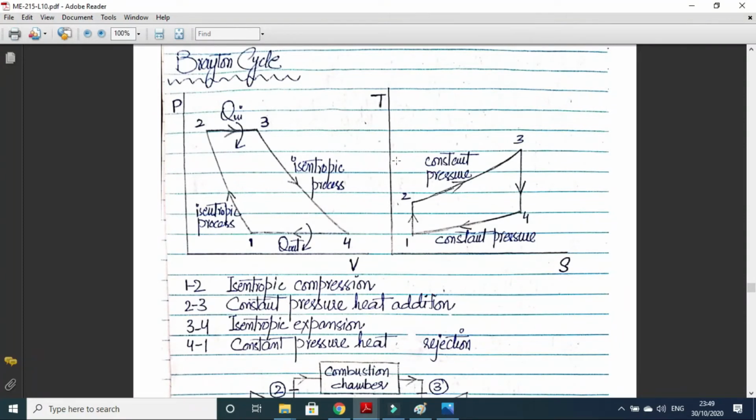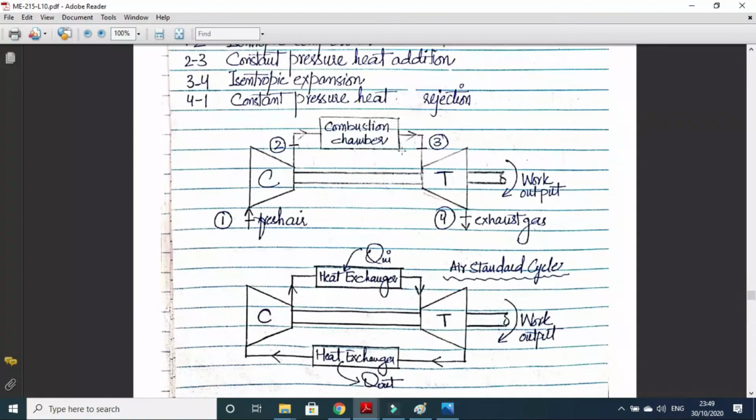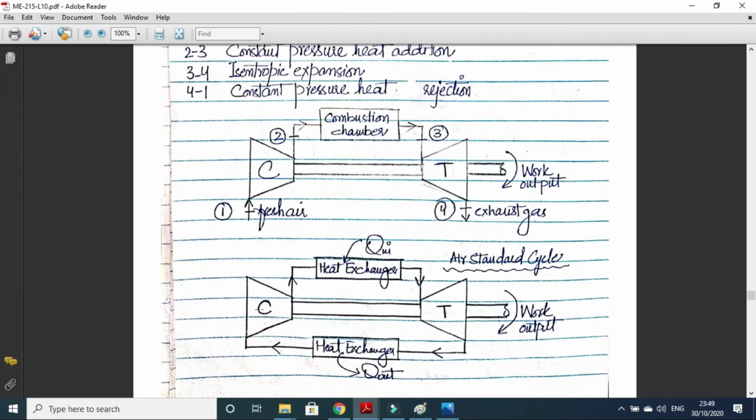Okay, so now let's come to the Brayton cycle. In the Brayton cycle, we have four components. This is the compressor. Then we have a heat exchanger. In the compressor we take fresh air from the surroundings and compress it. Then the high pressure air comes into this heat exchanger, where heat is absorbed, so it becomes hot air.